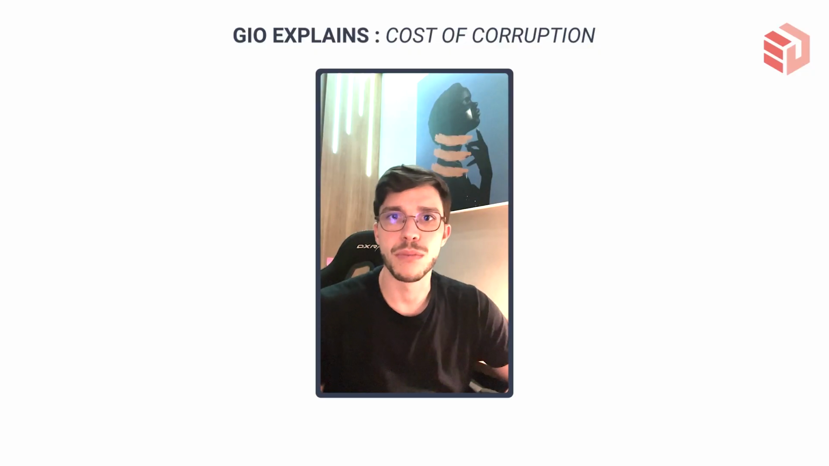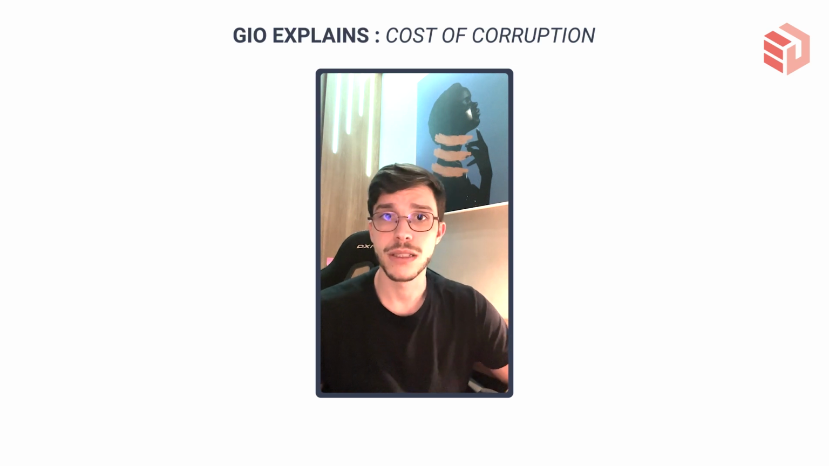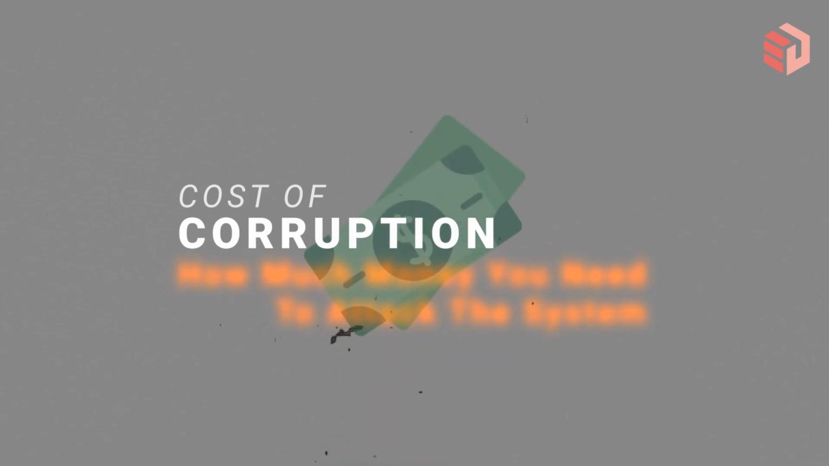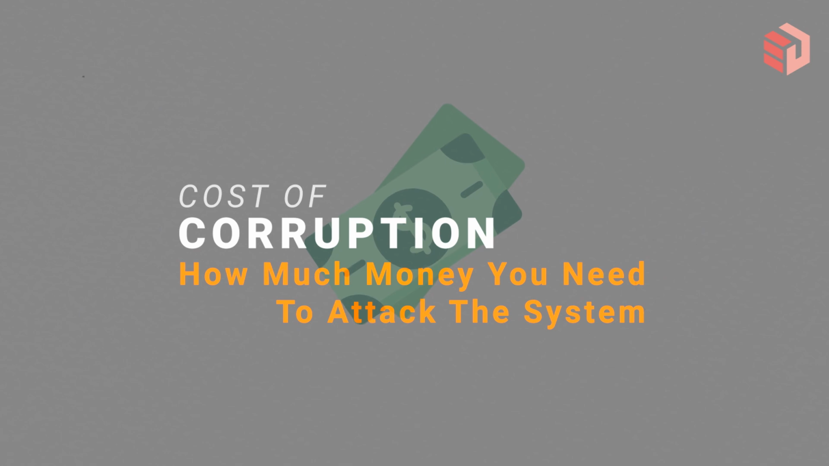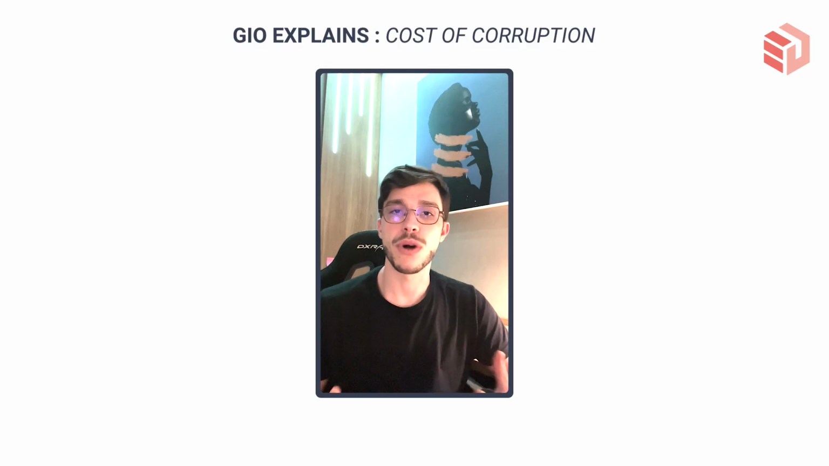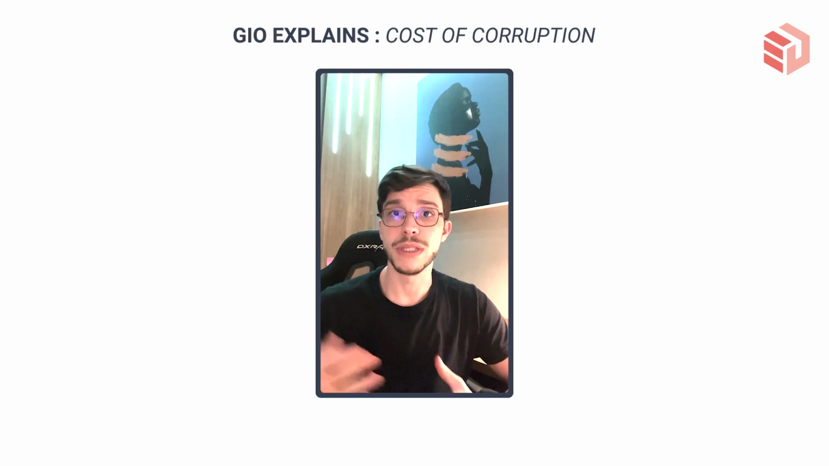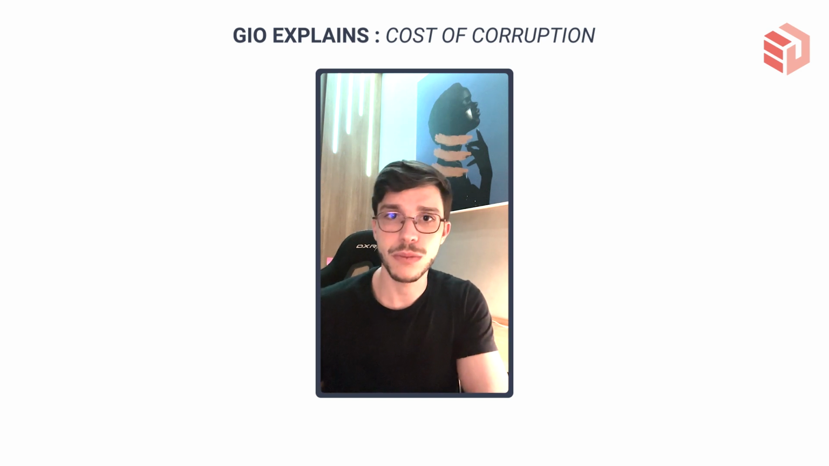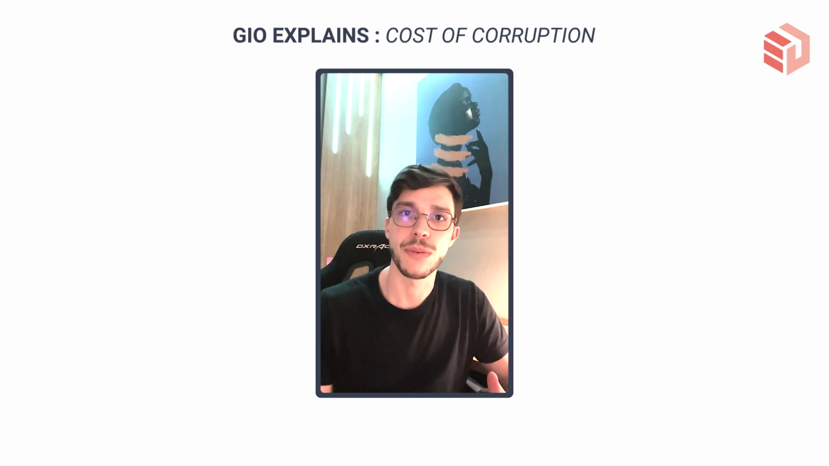And why is this even important in the first place? Basically because the cost of corruption determines how much money you need to attack a system. So if we think of Ethereum, if we wanted to understand what would be the cost to really attack Ethereum's network, this would be the cost of corruption that it has.